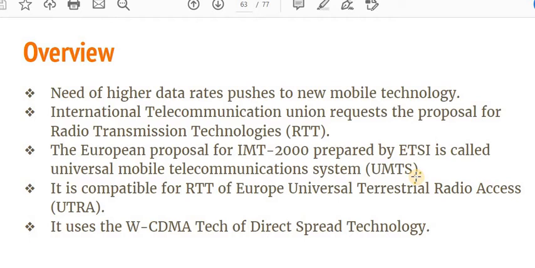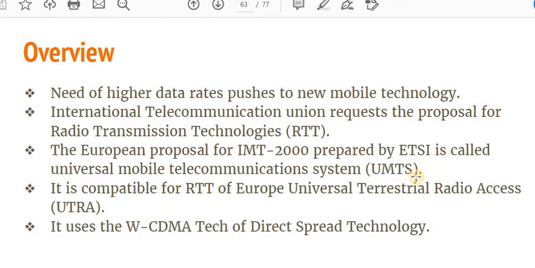In the radio transmission technologies there are certain air interfaces. When a user wants to communicate with another user, it has to create a radio transmission which is transmitted from one user to the other by the use of the air interface. And the third point is that the European proposal for IMT 2000, prepared by ETSI, is called the Universal Mobile Telecommunication System, UMTS.